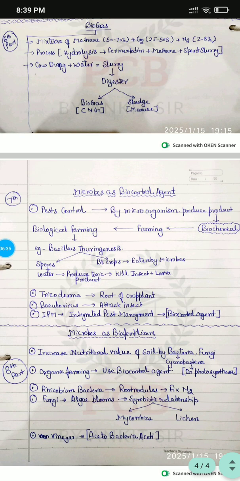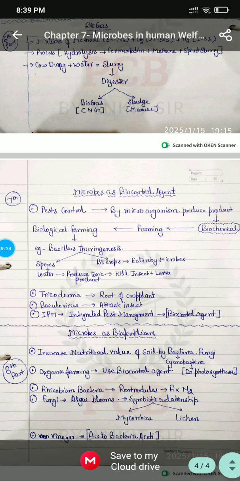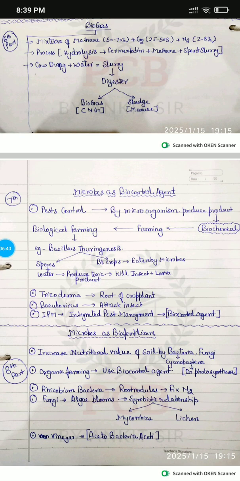Now microbes are also used as a biocontrol agent. Like in pest control, it is done with the help of microorganisms which produce a product called a biochemical, and the farming is called biological farming. Example, Bacillus thuringiensis, which is called BT, is used in two ways. Either the Bacillus thuringiensis in the form of spores is mixed with water and spread on the plant. Because of that, they produce a toxic product which kills the insect and its larva.